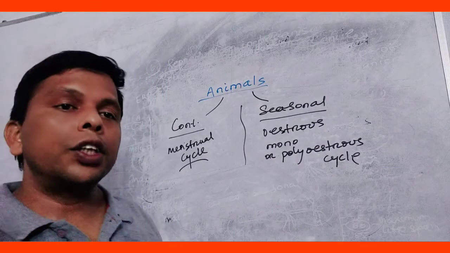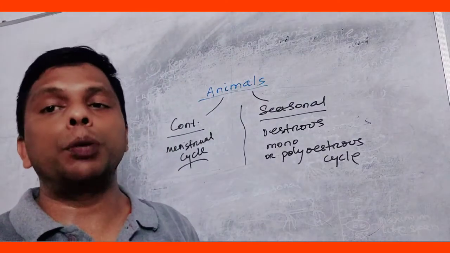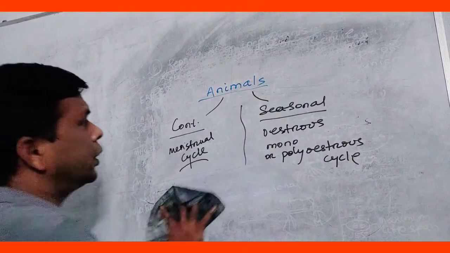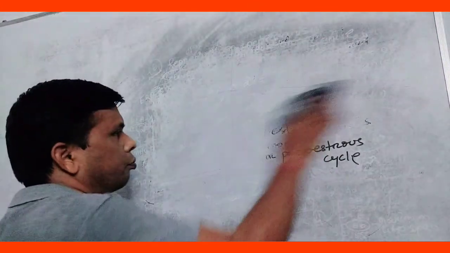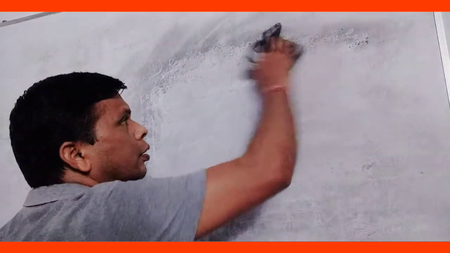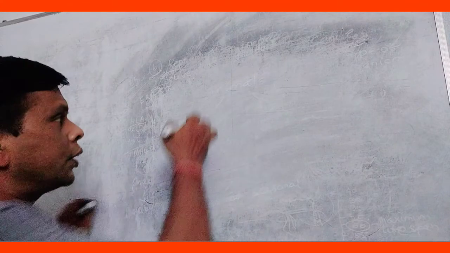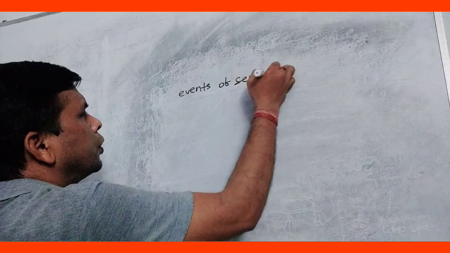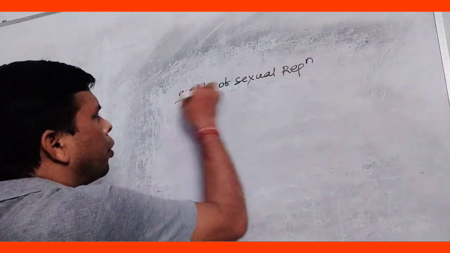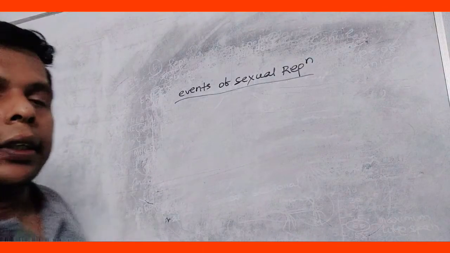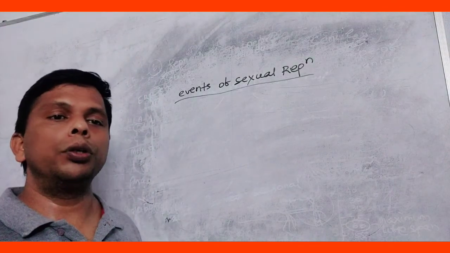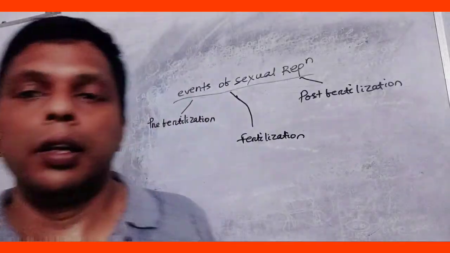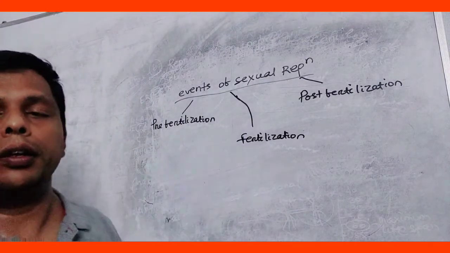So let's come about different events of sexual reproduction. So it is all about animal, different events in sexual reproduction. Carefully note it. Events of sexual reproduction. It is divided into pre-fertilization, fertilization and post-fertilization. Let's come to pre-fertilization events.